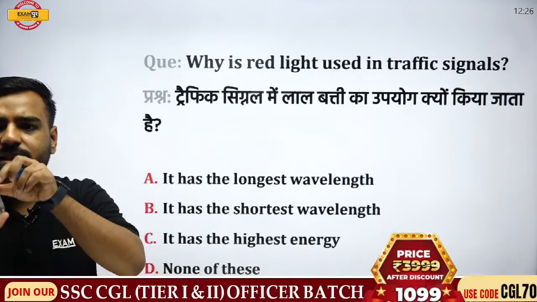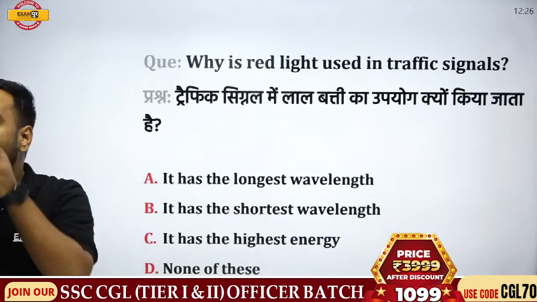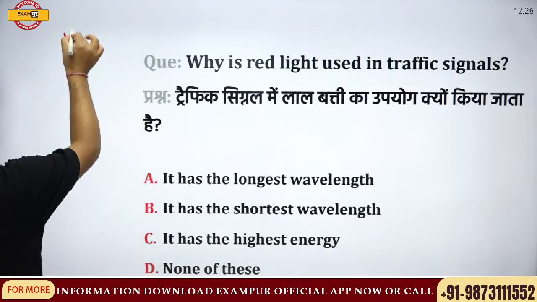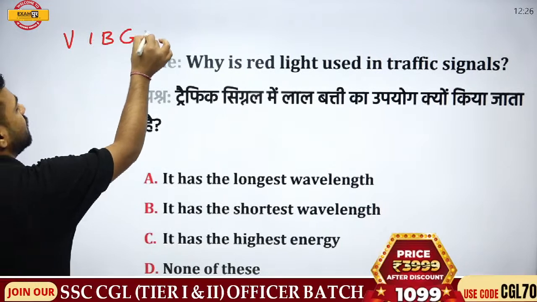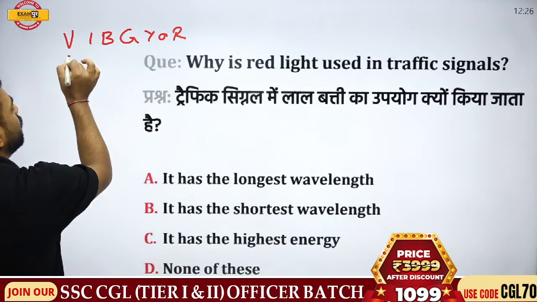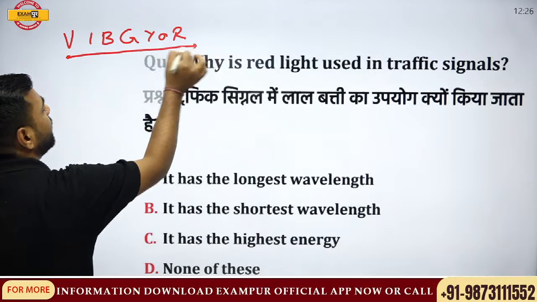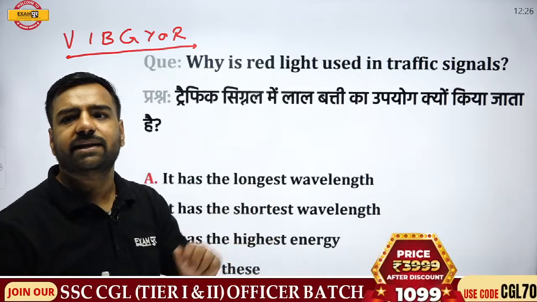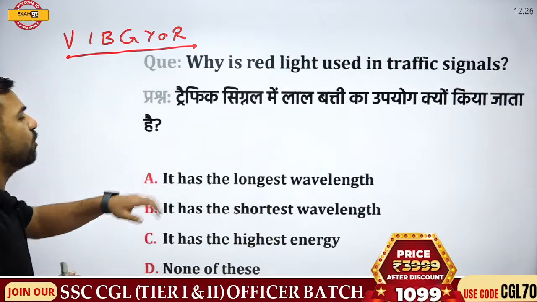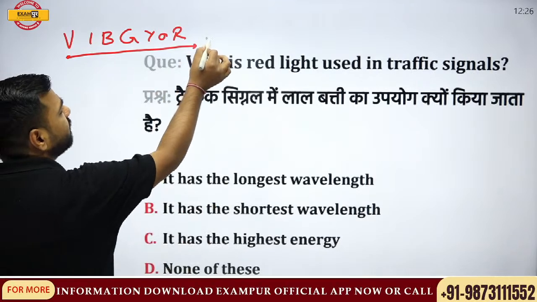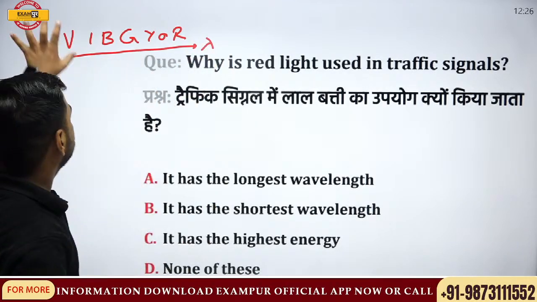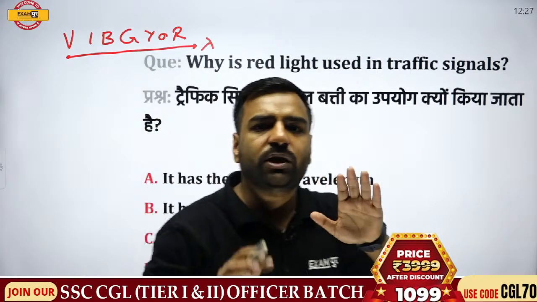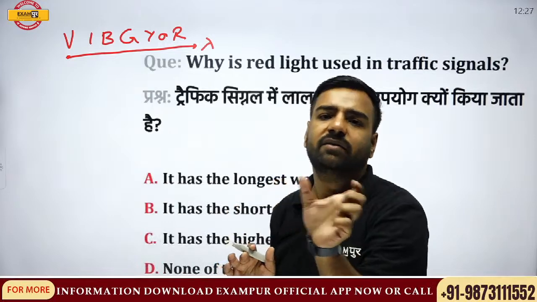So if I talk about the sequence order, I'll just tell you. Remember, VIBGYOR. If I'm going from violet to red, what is going to happen? Yeah, Udbhav has given answer C, it has the highest energy, and Madhna is with A, that is, it has the longest wavelength. Please remember, this wavelength is actually increasing in this manner. That is, violet will have lesser wavelength, then it will keep on increasing till red, and red is going to have the maximum wavelength. That is, we are representing it by lambda.